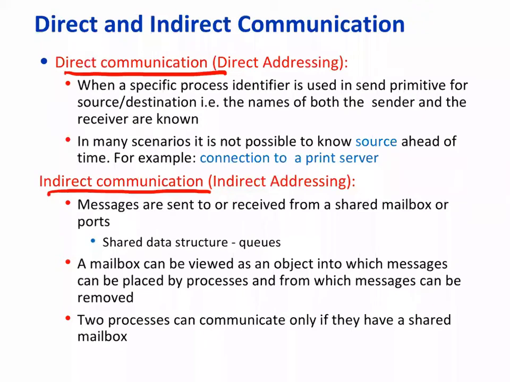This P1 and P2 number has to be known, or the address is to be known, or the complete details are known, or the process ID is to be known. Is it the scenario all the time? Can you think of a scenario where this is not possible?